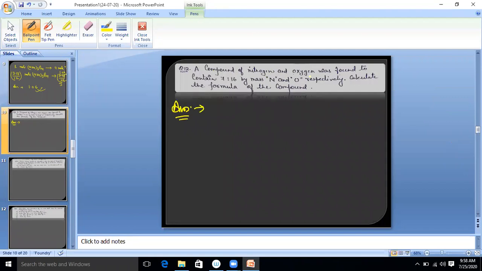Look at this: a compound of nitrogen and oxygen was found to contain 7 to 16 by mass of nitrogen and oxygen. Clear? What is the ratio? 7 to 16. That means this is the given mass of nitrogen, this is the given mass of oxygen. To write the formula, we need to find the number of atoms of nitrogen and oxygen. We know number of moles equals given mass upon atomic mass. What is the atomic mass of nitrogen here? 7 upon 14. Oxygen? 16 upon 16.